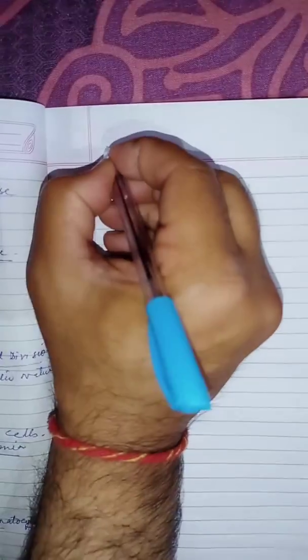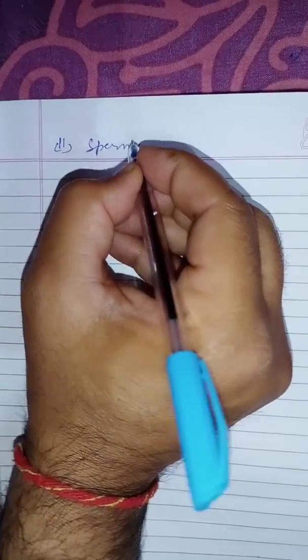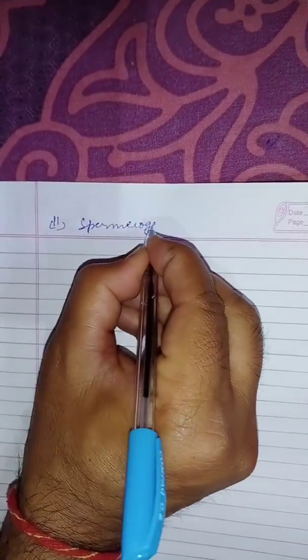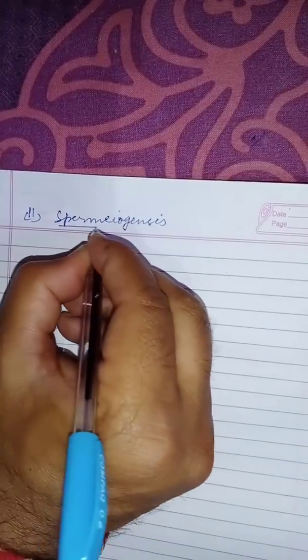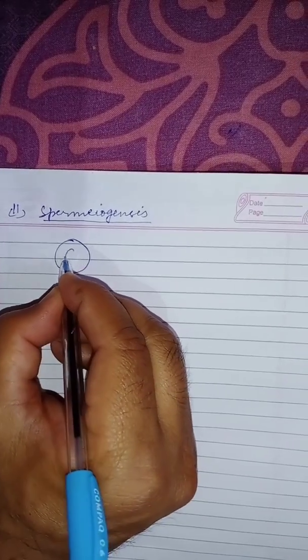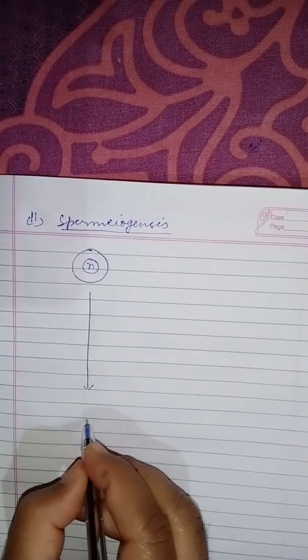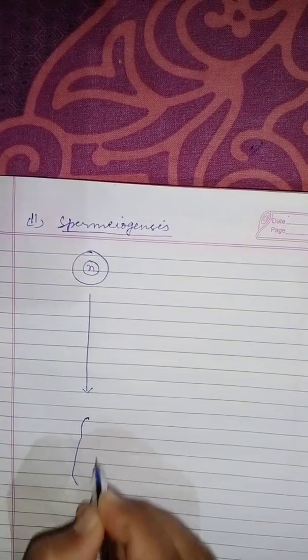So then comes the second phase, spermiogenesis. During spermiogenesis, a large number of changes take place in the spermatid to form the sperm.